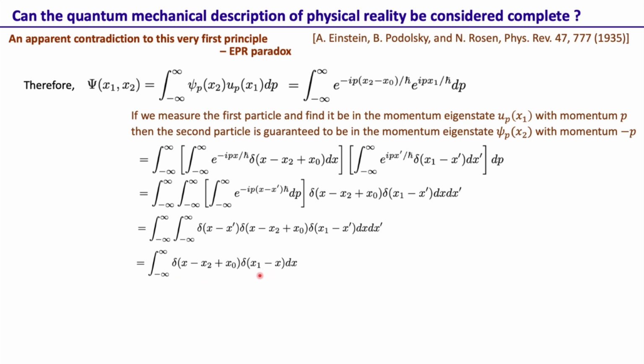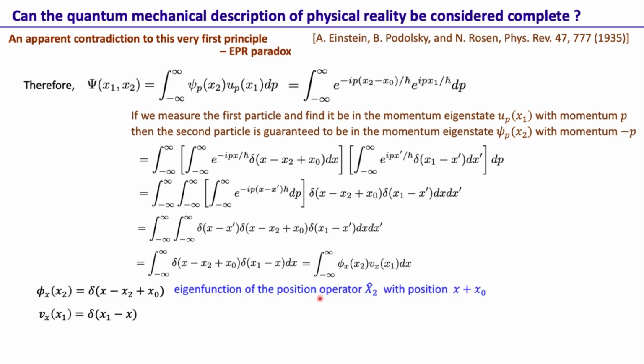This is the wave function corresponding to particle number 2, and this is the wave function corresponding to particle number 1. We can call this one phi x of x2, and this one psi x of x1. Now what is this delta of x minus x2 plus x naught? It is essentially the eigenfunction of the position operator of the second particle with eigenvalue x plus x naught.